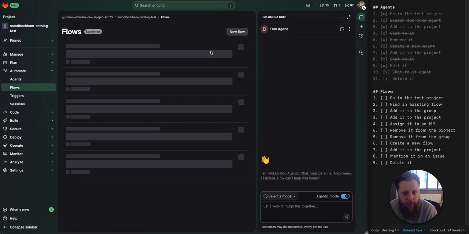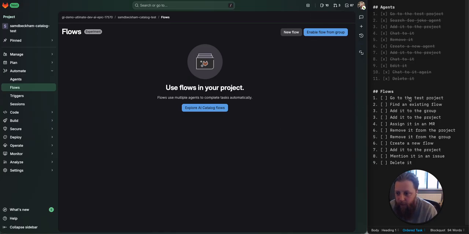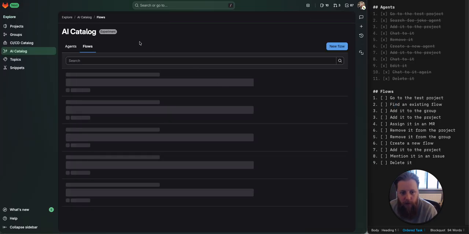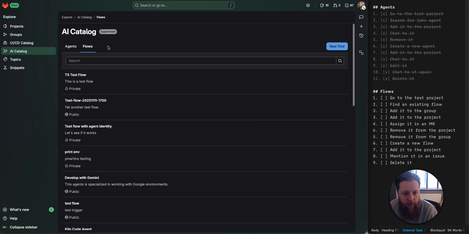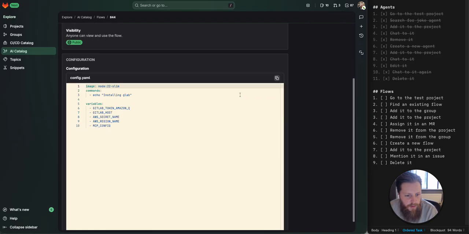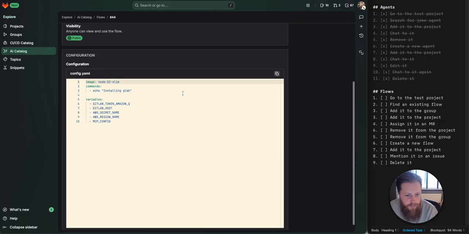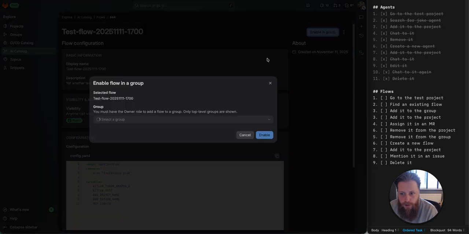Flows. Basically doing exactly the same stuff with flows. Got the test project for here. Find an existing flow. Boom, boom, boom, boom. I wonder what this is. Echo installing GitLab. Sure, let's try that.